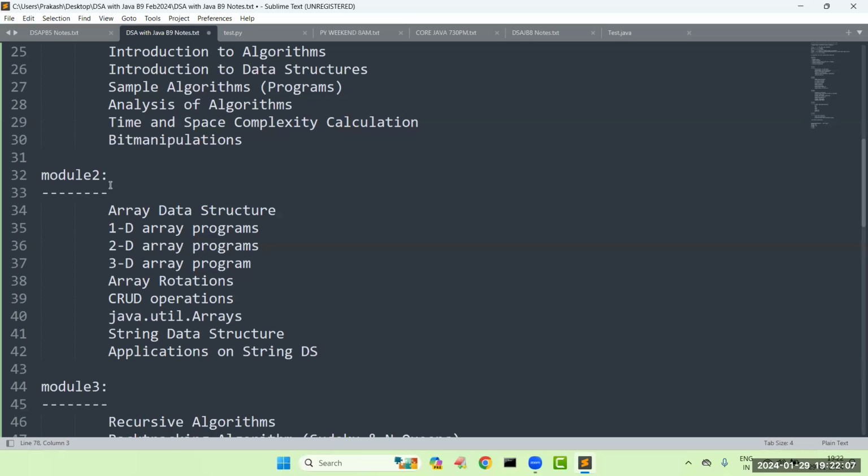Because already the Java classes will take care of these things. Suppose we have a list, and in the list we have ArrayList and LinkedList, these types of classes, which will already contain some of the functionalities whatever we are going to learn from data structures, like add operations or remove, that will be handled by that itself, right? So by learning this, we'll be going to write this code in our projects. So how will it be useful, when we already have some utility classes, so you can utilize those classes.